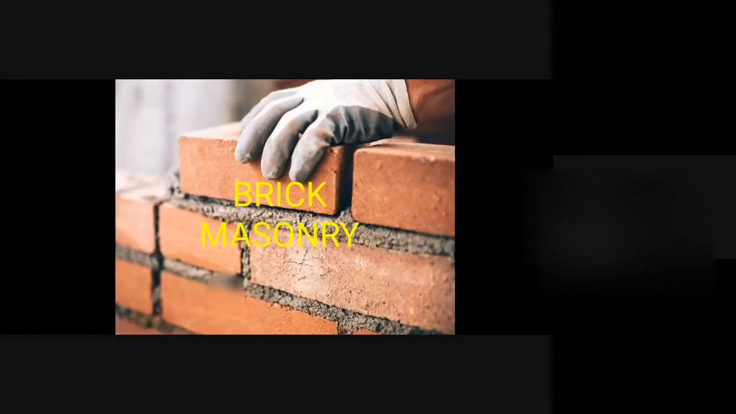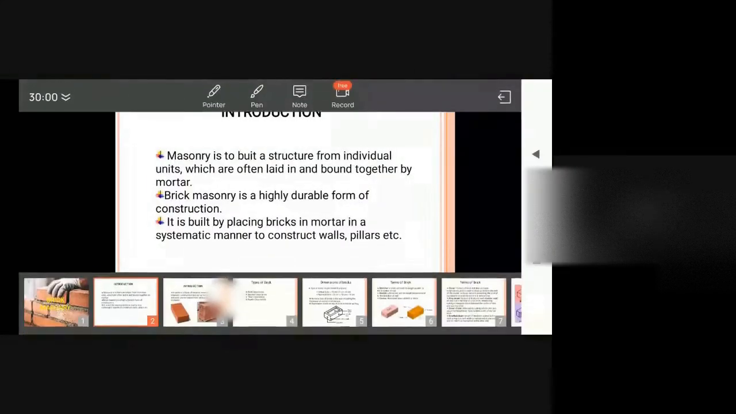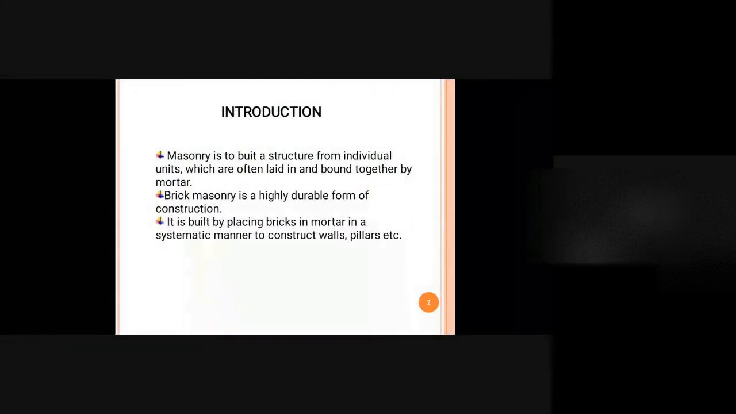So brick masonry, that is the experiment. Masonry means to build a structure from individual building units, which are often laid in and bound together by the mortar. So masonry means actually the construction of a structure using some building material.